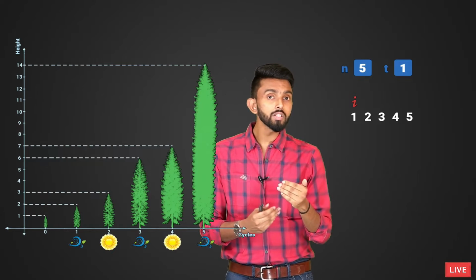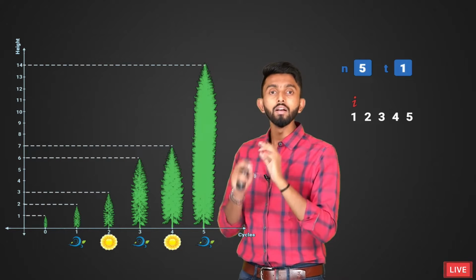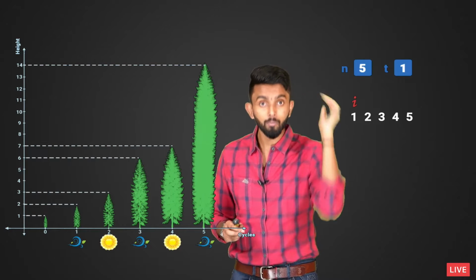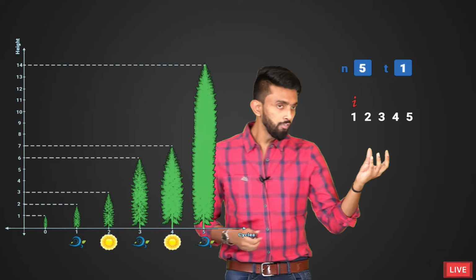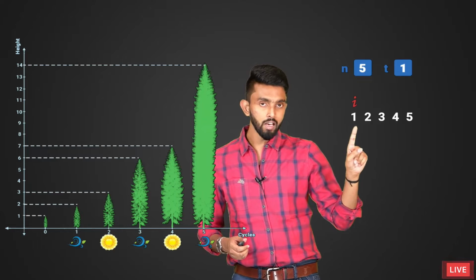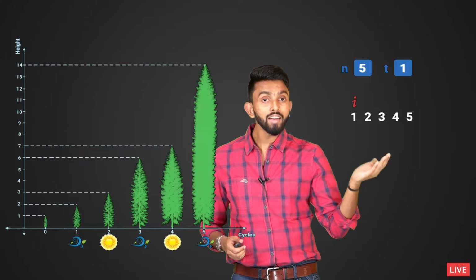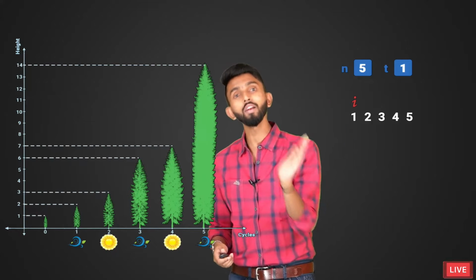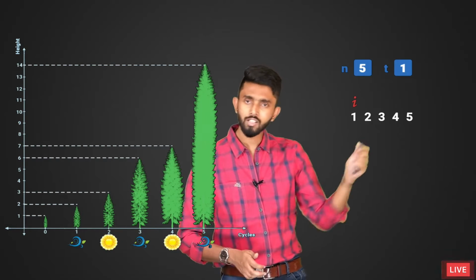Whereas an odd number is a number, if you divide it by 2, remainder will never ever be 0. I am not talking about quotient, I am talking about remainder. So, if in programming, I can take I value, divide it by 2 and check if the remainder is 0 or not, not the quotient. If the remainder is 0 or not, I would have got it. And that is exactly what I will do.